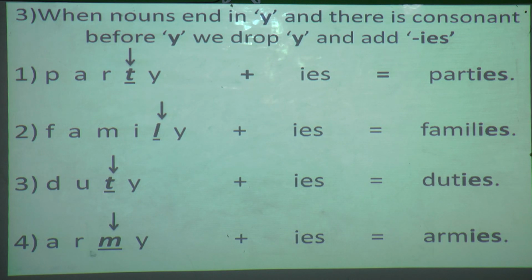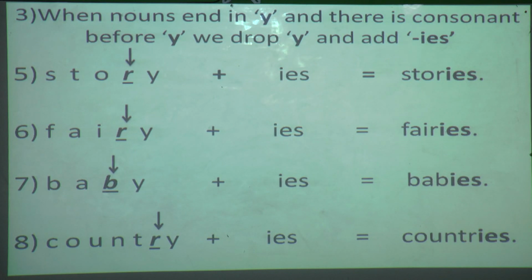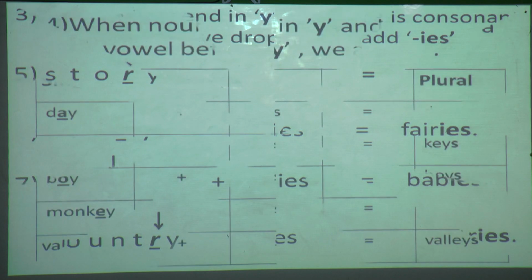Next is army. This is also a consonant. So I am going to add IES. So what is my answer? A-R-M-I-E-S. Armies. Here also same. Story. I have dropped Y and I have written IES, stories. Fairy, fairies. Baby, babies. Country, countries. Hope students you have understood that when a noun ends with Y and there is a consonant before Y, that time you are going to drop Y and add IES.